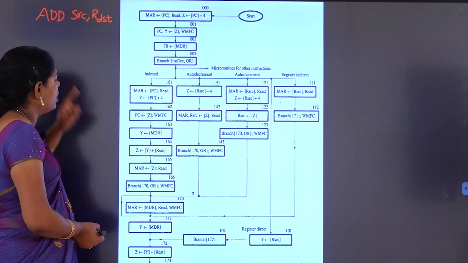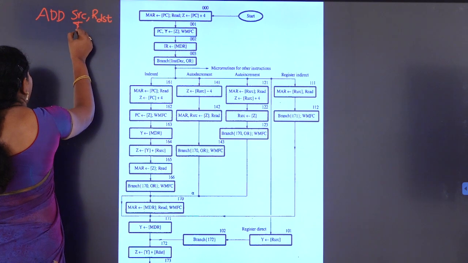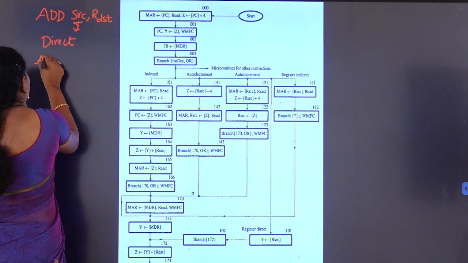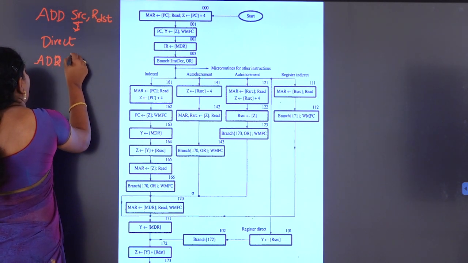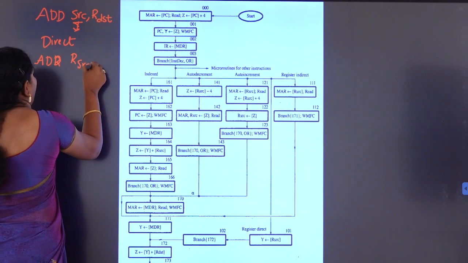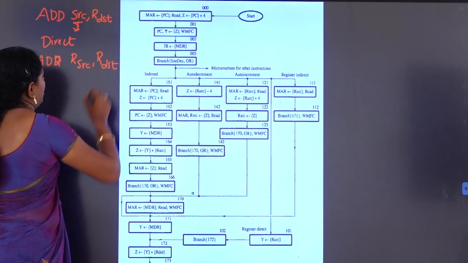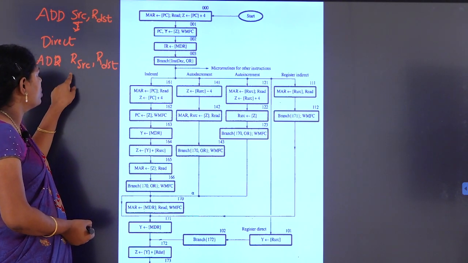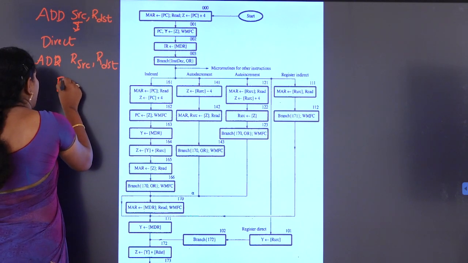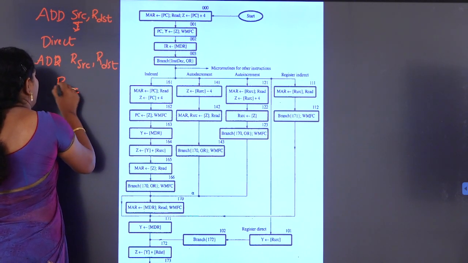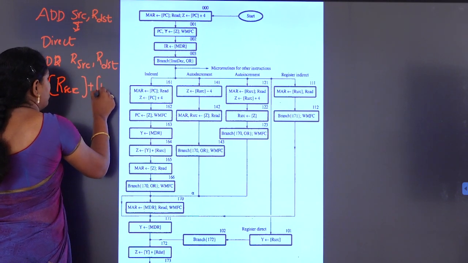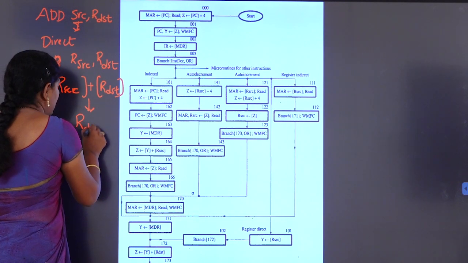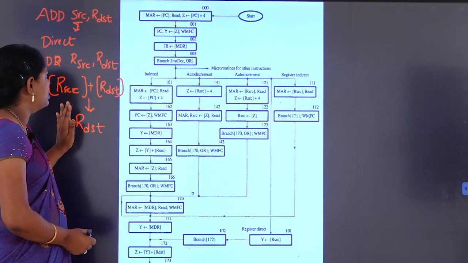First, we are considering the source as direct, that is, Add R source comma R destination. Here the source and destination are both registers and directly available. So, the contents of source are added with the contents of destination and the sum is copied to destination. This is the performance.